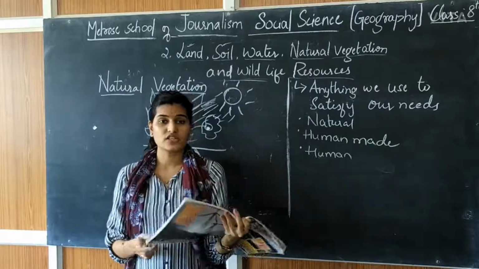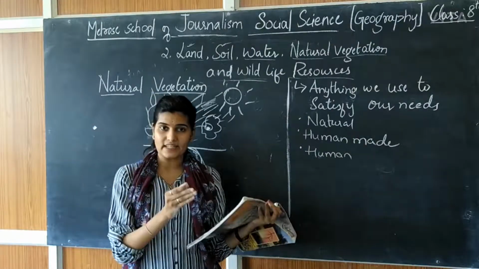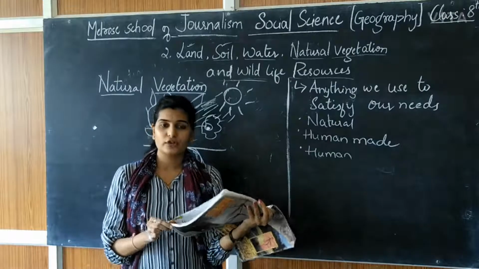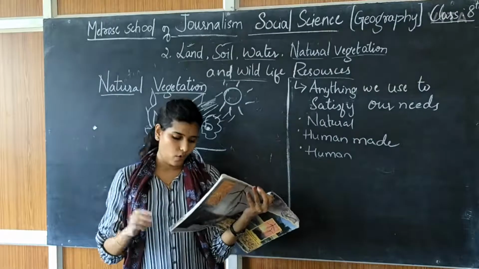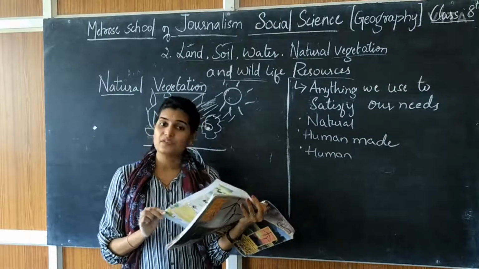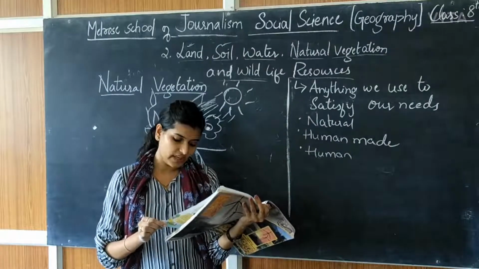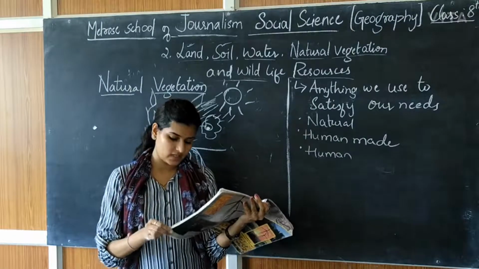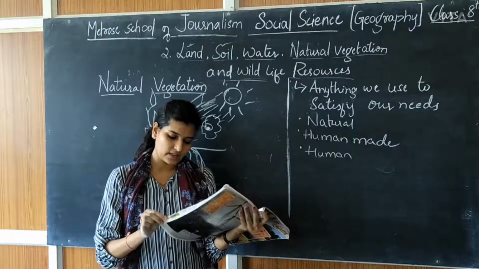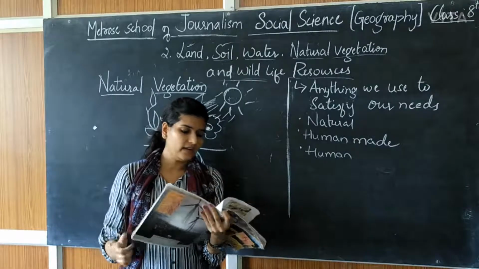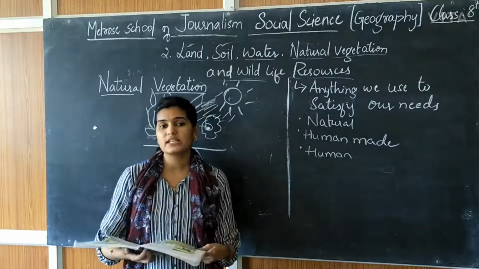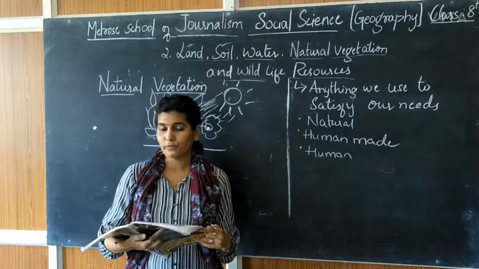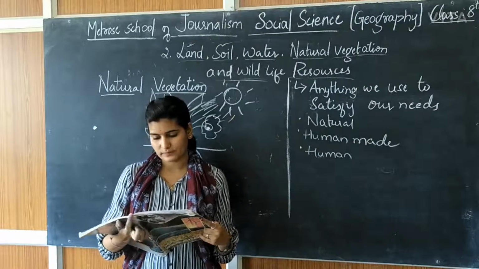That is deforestation. Rather than planting the plant, we are cutting the plant. Deforestation means cutting. Soil erosion means the soil getting washed away. Construction activities, we are cutting the plants and we are constructing. Forest fires, it is again a natural disaster. Tsunami and landslides are some of the human and natural factors. So these are the reasons why we are facing this problem. Human and also some natural resources.